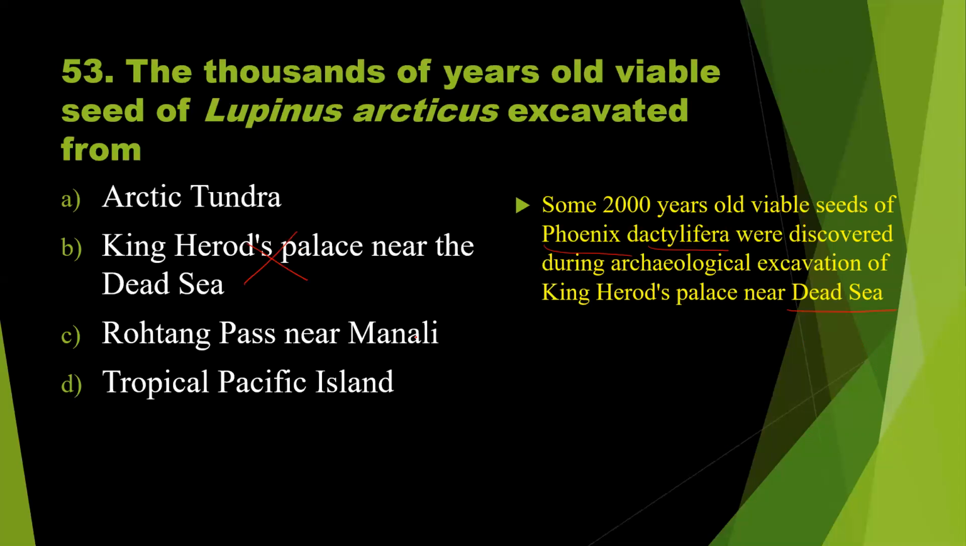Rohtang Pass near Manali. We studied about one important phenomenon, that is altitude sickness, in another chapter. That is normally found in Rohtang Pass because it has high altitude. So no seeds were excavated from here. So that means this is a wrong answer. The correct answer is Arctic tundra.